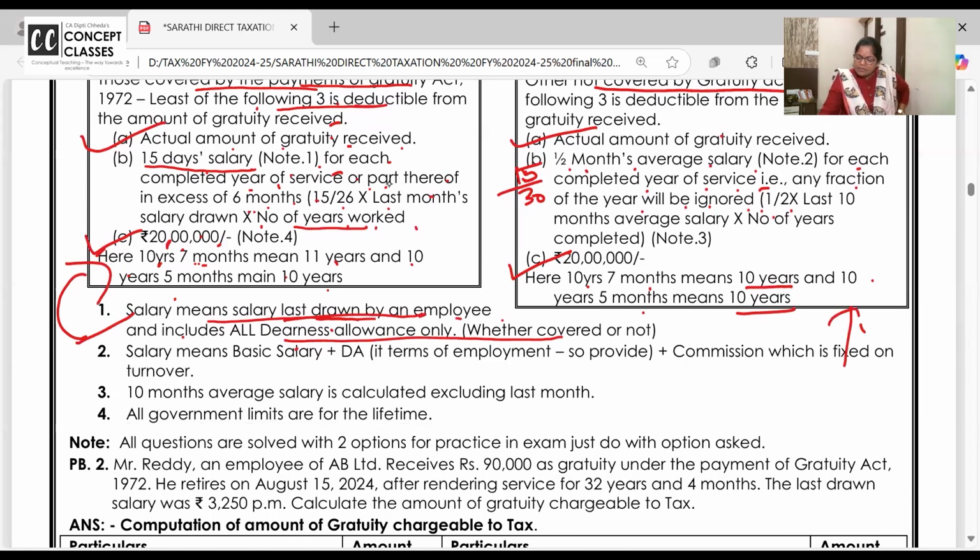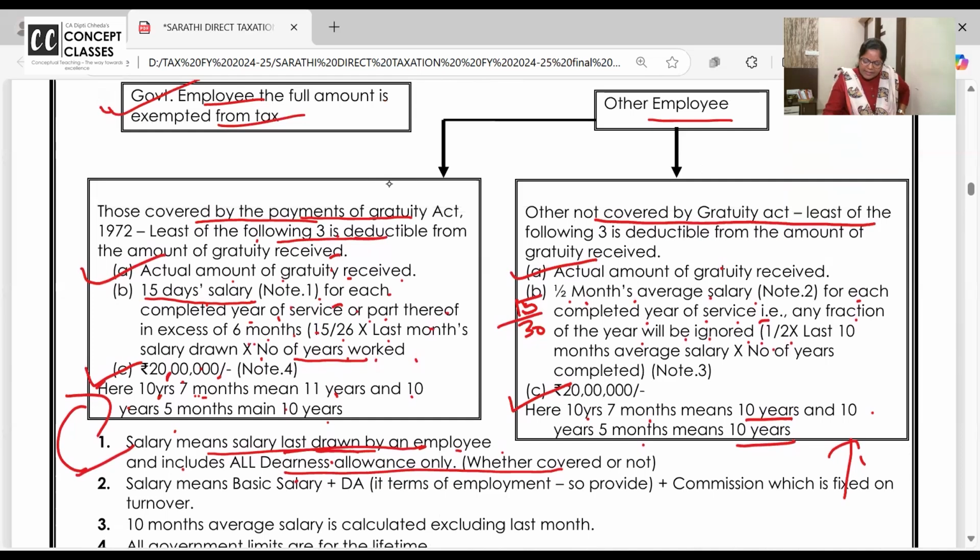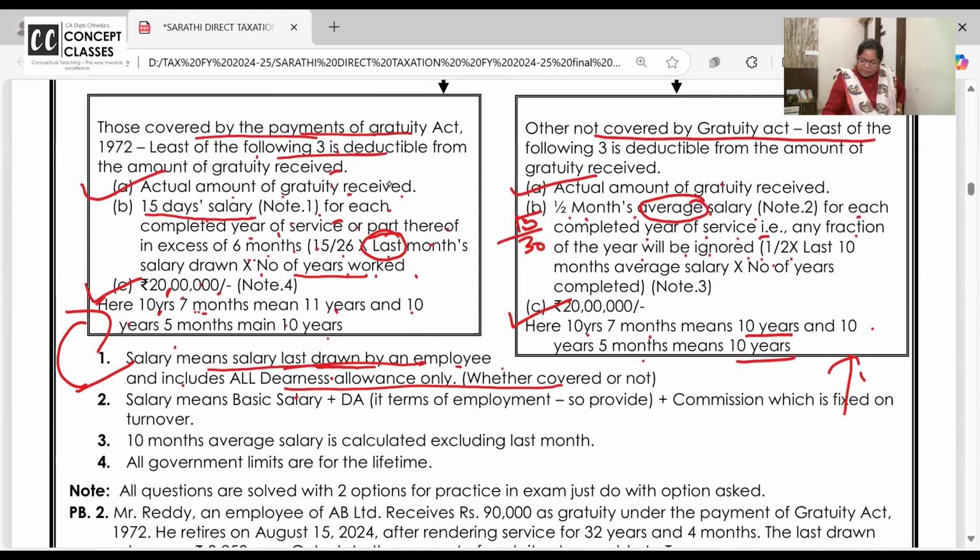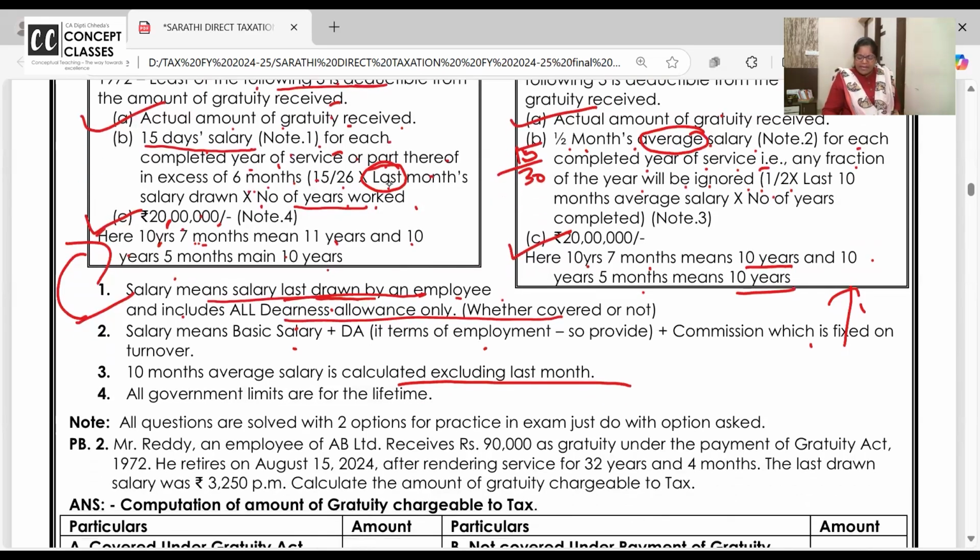Here, you have to take the last salary. Circle this. Here you have to take the average salary. So average salary is basic, DA and commission which is given on turnover to the employee, for 10 months. Average salary is taken excluding the last month. And all the government limits are for lifetime. Things will be very clear.